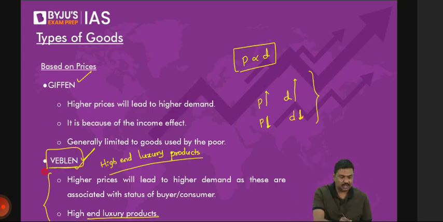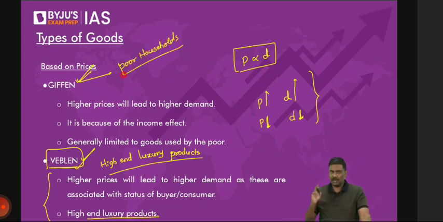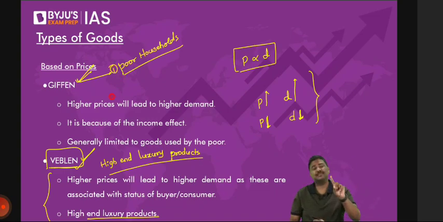Now come to the first point, Giffen Good. Focus on the discussion first. Giffen goods are purchased and consumed by very, very poor people. Now don't ask me what is the difference between Giffen and Veblen. Here itself you should understand it. One is a very luxurious product and the second one is purchased by very, very poor households. That is the first point: these are purchased and consumed by very poor households.